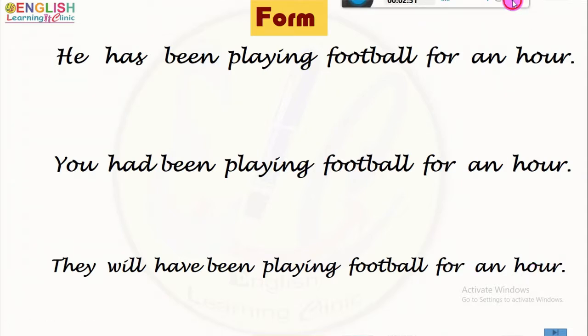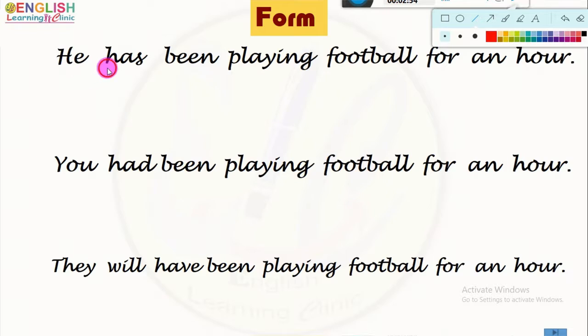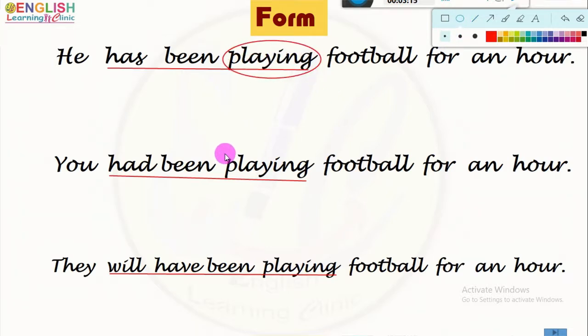In the first sentence, this is the verb. In the second sentence, this is the verb, and in the third sentence, this is the verb. Now look at these three forms of the verb. Here is playing, here is also playing, here is also playing. This indicates the continuous status of the verb, which is indicated by the use of the ing with the root form of the verb. So, this is not changed, this is constant.